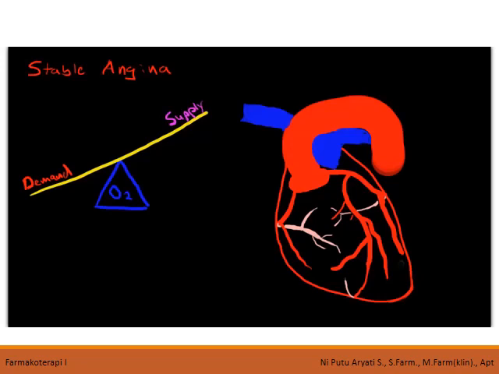Jadi pertama itu adalah adanya ketidakseimbangan antara supply and demand. Mismatch between oxygen demand and supply. So demand actually increases. Oxygen demand increases in the myocardium when the heart rate increases, when there is increased contractility, so the muscles are working faster. Jadi heart rate yang meningkat atau kontraktilitas yang meningkat akan menyebabkan adanya peningkatan demand.